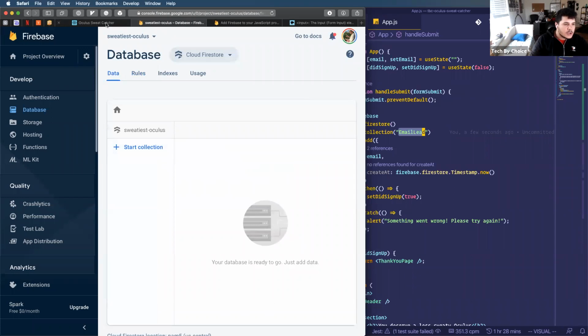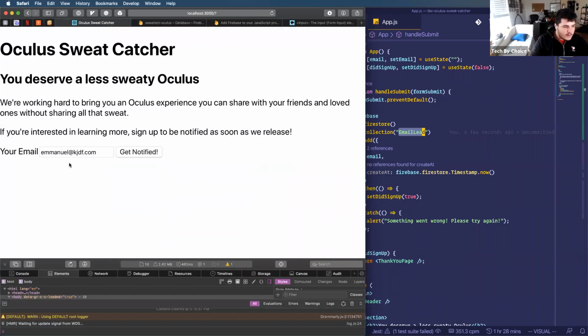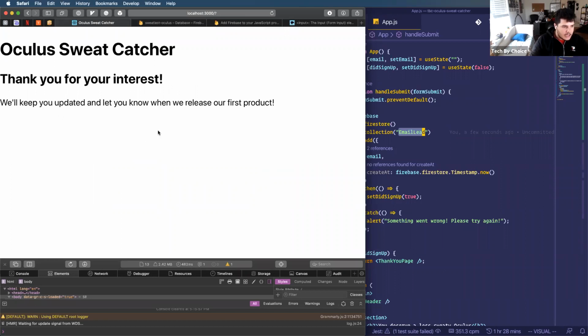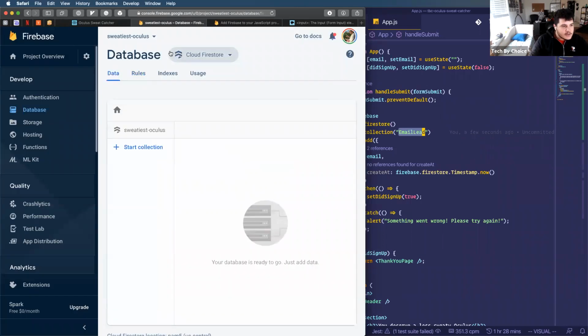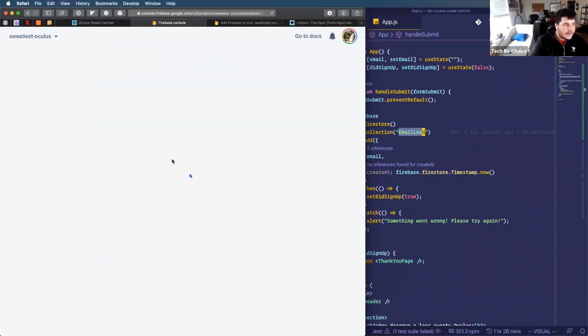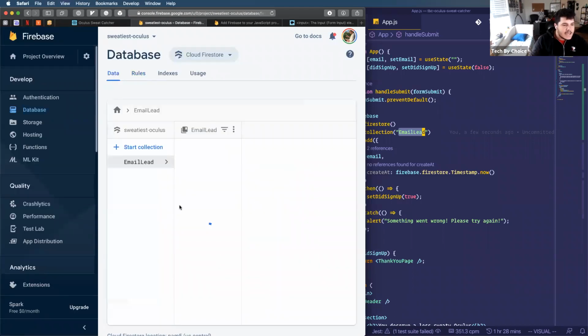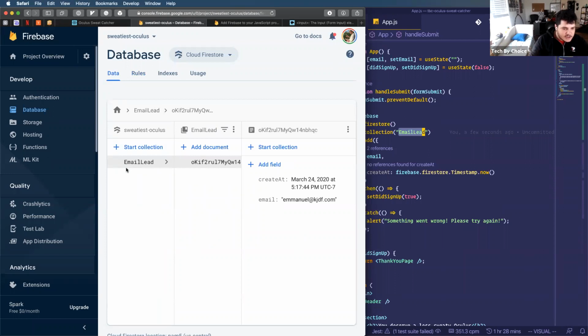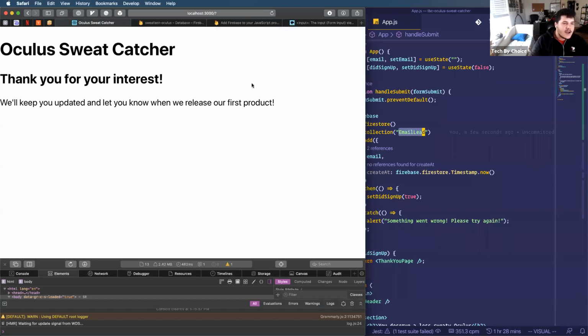So what should now happen is that this same form, if I want to submit it, I can. It worked. And if I go back to my Firebase dashboard, and if I refresh my database tab, I can see that there's this email lead collection that I just created, and there's a new entry on it from this email, and it was created at this time UTC, which is awesome. That's like 80% of what I need.